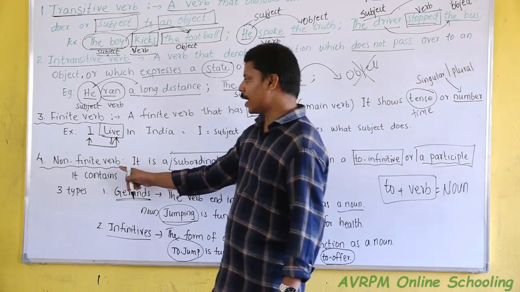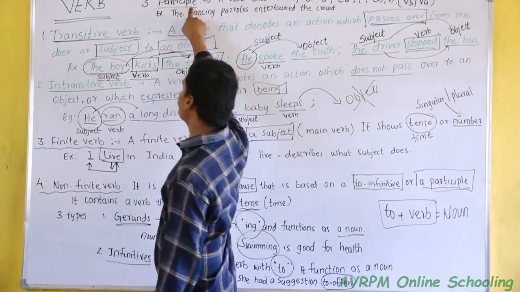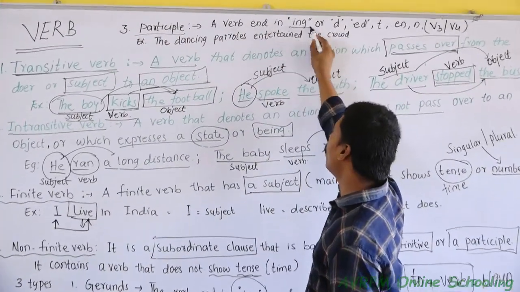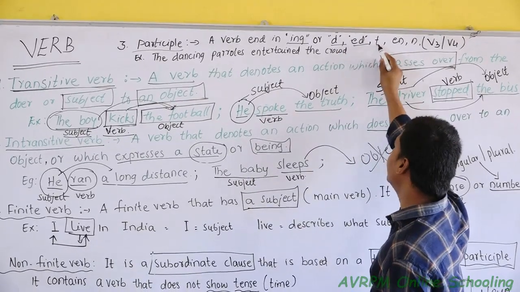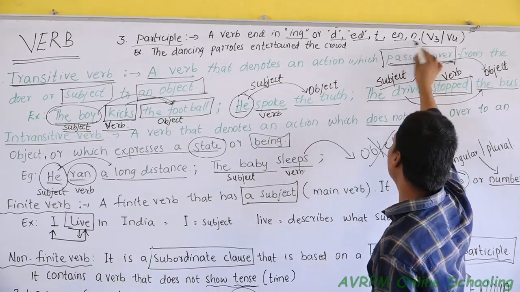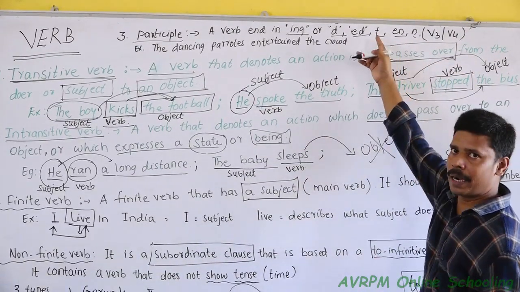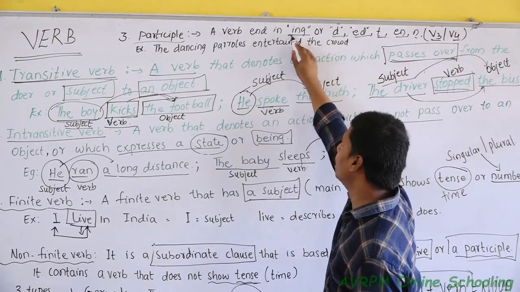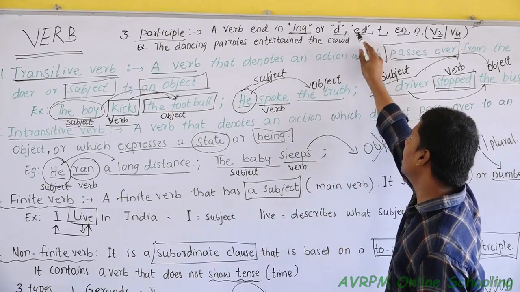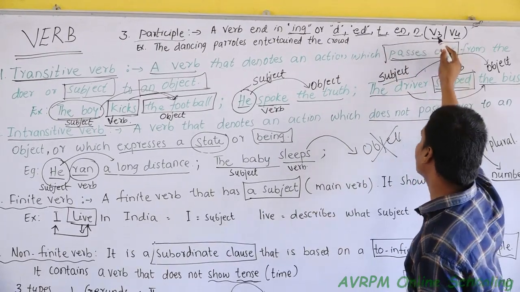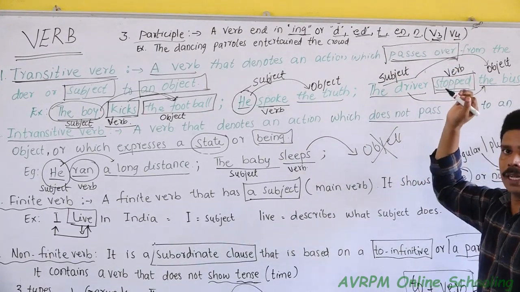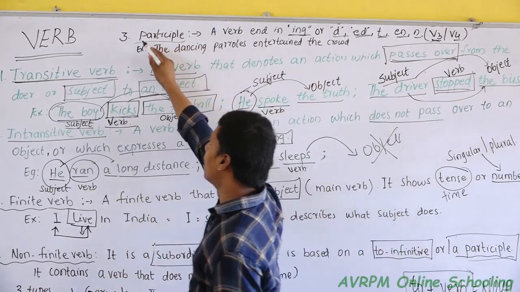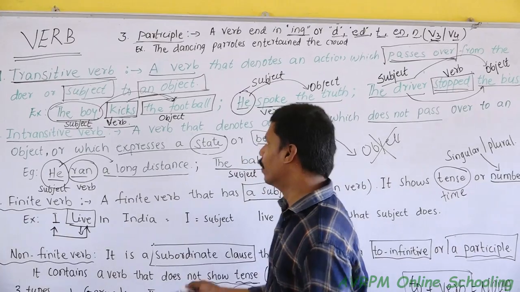The third non-finite verb is called participle. A participle is a verb ending in ing form or d, ed, t, en or n. That means present participle V4 or past participle V3. The ing form is called V4 and d, ed, t, en, n is called V3, verb 3, past participle. These are called participle forms of a verb.